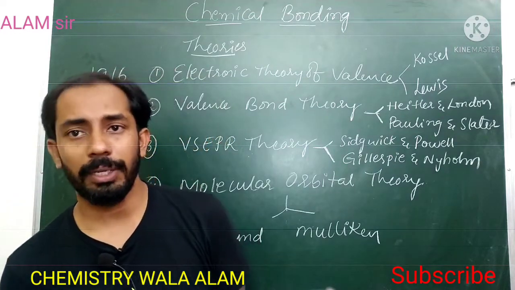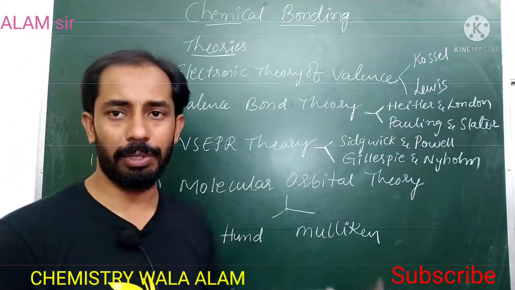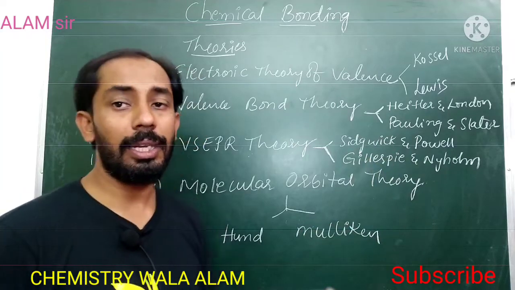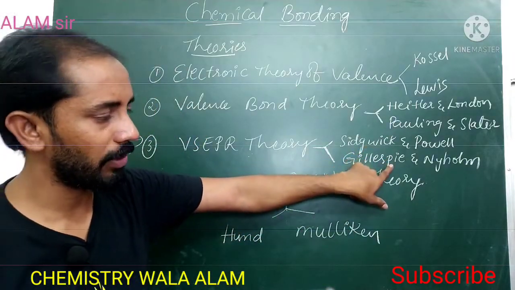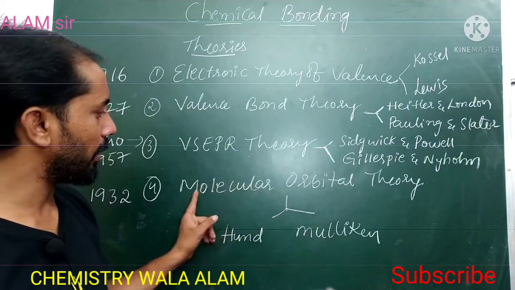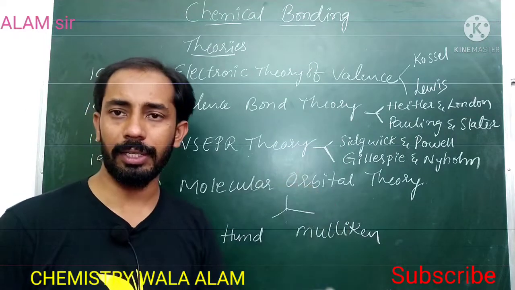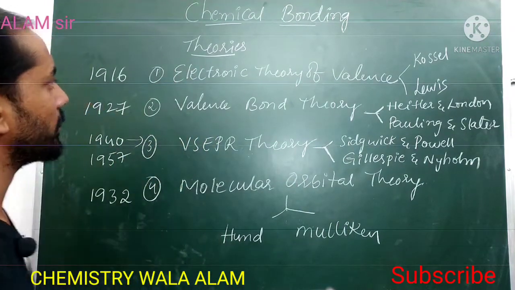Next one is VSEPR theory, meaning valence shell electron pair repulsion theory. It was introduced by Sidgwick and Powell and further developed by Gillespie and Nyholm, introduced in 1940 and developed in 1957. And next, molecular orbital theory was given by Hund and Mulliken in the year of 1932. Okay, now one by one we will discuss.